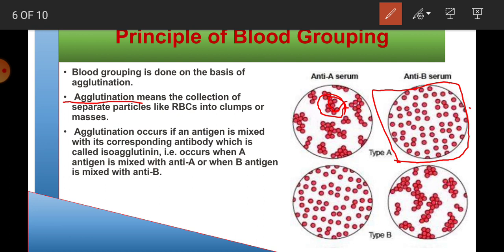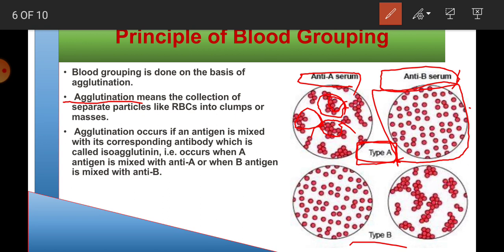That is, the A antigen will clump together with the A antibody. Here you are seeing type A blood, and there is anti-B serum, and if it is mixed with anti-A serum or anti-A antibody, then it will form this cluster.